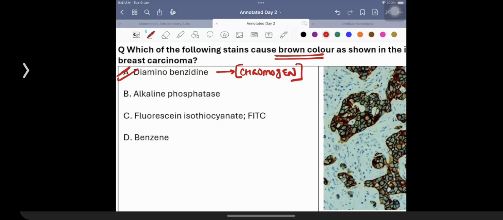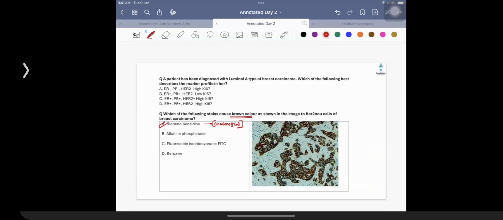So once you're going to be having a score which is like 3, it is a sure positive. Once you are having a score of 0 or 1, that means it is not there. Score of 2 means equivocal. And for that, you have to go in for something like FISH, in which you are going to be showing the presence of an overexpression of a particular gene.